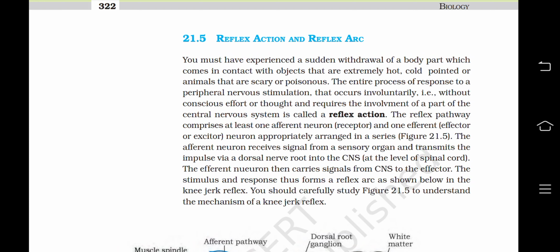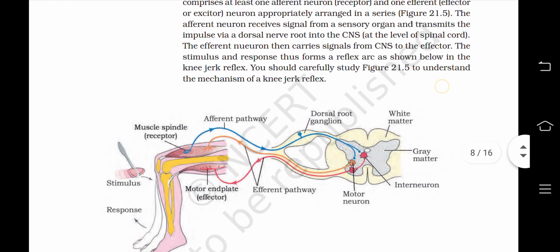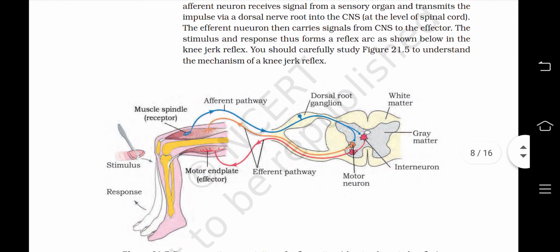called a reflex action. The reflex pathway comprises at least one afferent neuron receptor and one efferent neuron effector or exciter, appropriately arranged in a series. The afferent neuron receives the signals from the sensory organs and transmits the impulse via dorsal nerve root into the CNS at level of spinal cord.